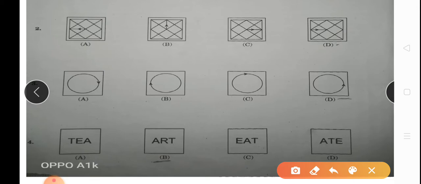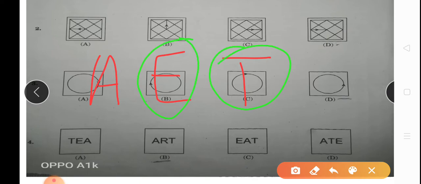The options are TEAR, TEA, TAT, EAT, ART, EAT. We will take common alphabets here: A, E, T. These are the three alphabets we have taken common. In option A, T is here, E is here, A is here.